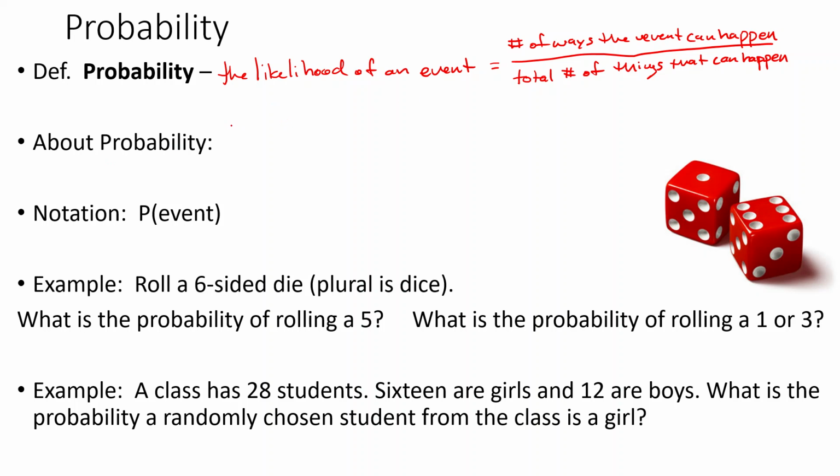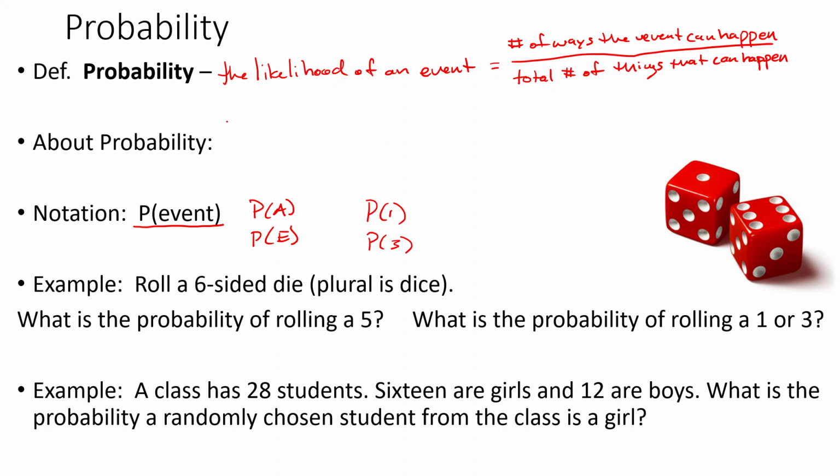So things about probability, well, we usually use this notation. Probability of an event, or probability of something like A, or probability of, we can use the letter E for event. We usually use capital letters in there. If we're talking about rolling a die, we could say what's the probability of getting a 1, or what's the probability of getting a 3, whatever.